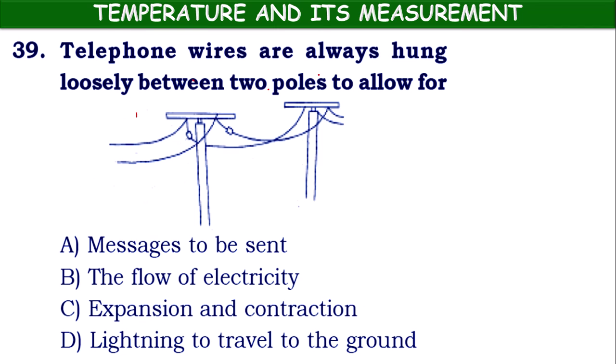Next one. Telephone wires are always hung loosely between two poles. Why? Because of heat, matter will expand. So these electric wires will expand, and they are hung loosely to allow the expansion and the contraction. So the answer is to allow expansion and contraction.